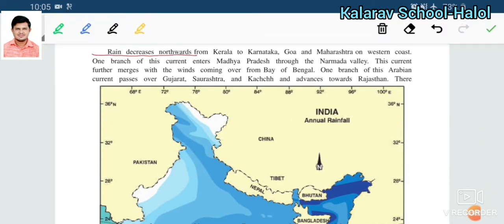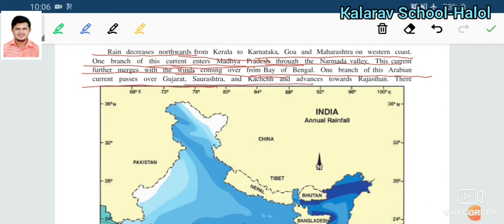Rain decreases northwards from Kerala to Karnataka. This rain will decrease from the northwest, from Kerala to Karnataka, Goa, and Maharashtra on the western coast. One branch of the current enters Madhya Pradesh through the Narmada Valley. This current further merges with the winds coming from the Bay of Bengal. One branch of the Arabian current passes over Gujarat, Saurashtra and Kutch and advances toward Rajasthan.